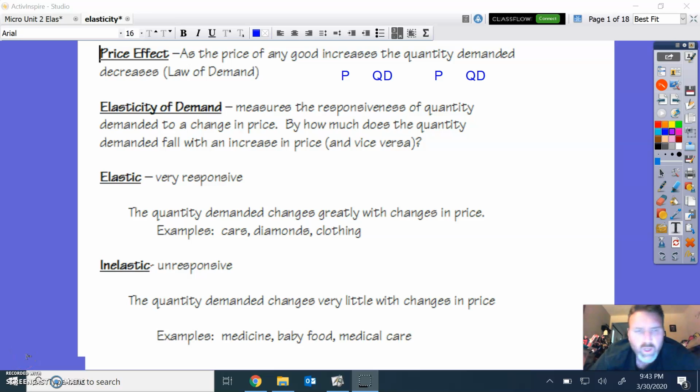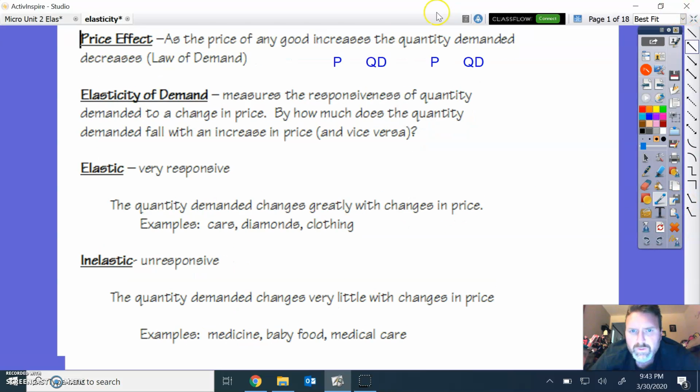Tuesday, 3/31. Elasticity of demand. Make sure you take note here. Some important things going on here. So let's see. Law of demand. As price goes up, quantity demanded goes down. As price goes down, quantity demanded goes up.